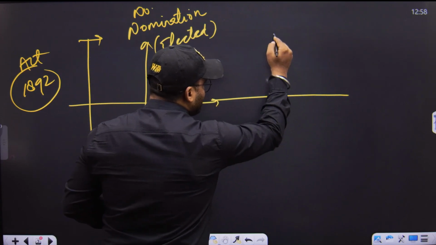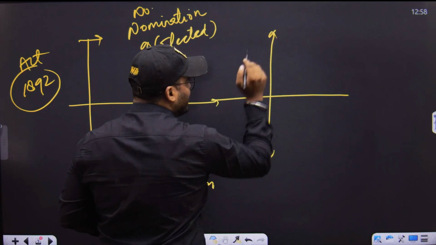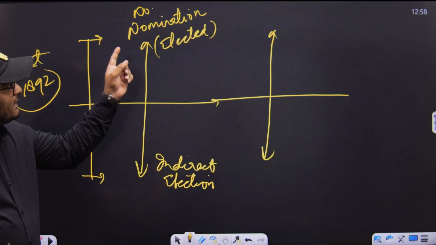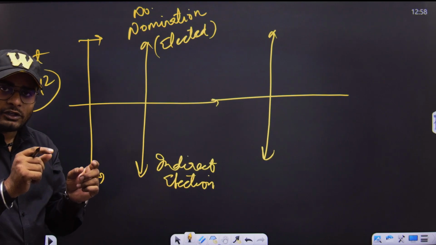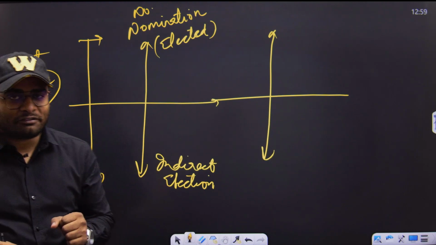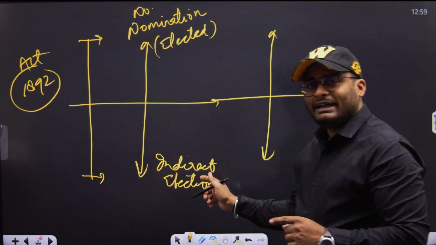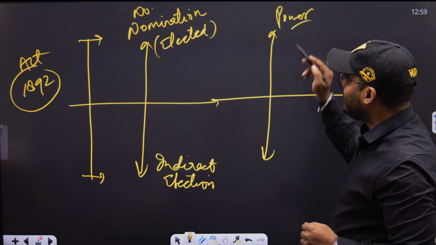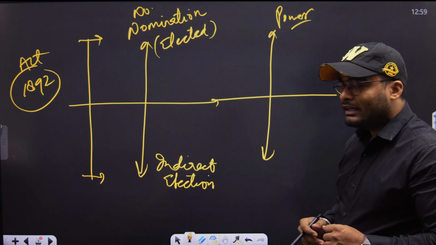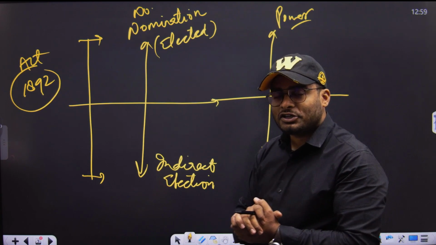Okay, let us analyze the third demand. They said nominations should not be there, elections should be there. British accepted, but they came out with indirect elections. The third one was that they said we need power for the individuals who are selected. Now what kind of power are the British going to accept?